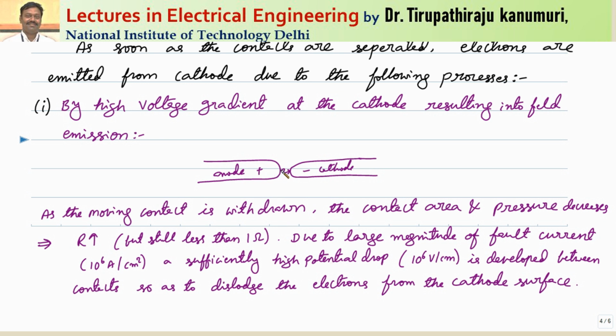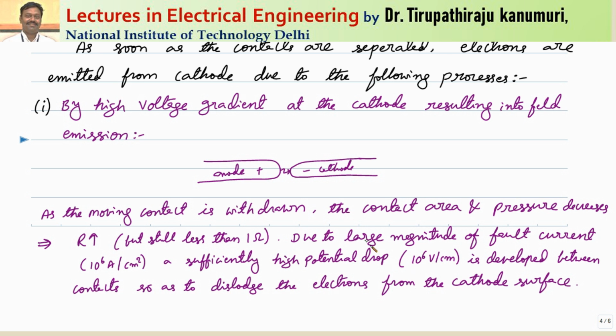at these contacts, because resistance, let us take as 1 ohm, and the current density is 10 to the power of 6 amperes per centimeter square. If you multiply this, you will get it of the order of 10 to the power of 6 volts per centimeter, if you are taking 1 ohm for example. We know that the breakdown strength of air is only 30 kV per centimeter. As this magnitude is greater than that, automatically it leads to breakdown of the dielectric material in between, and that leads to dislodging of the electrons from the material in between.